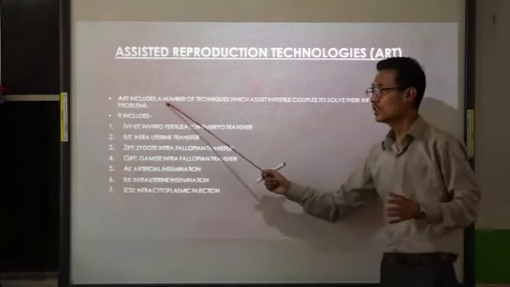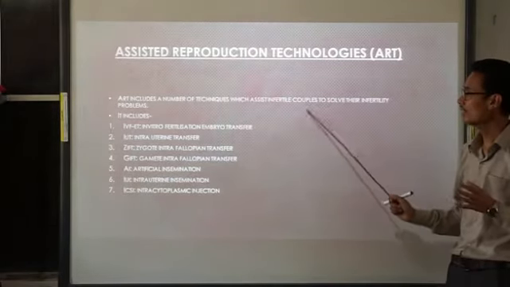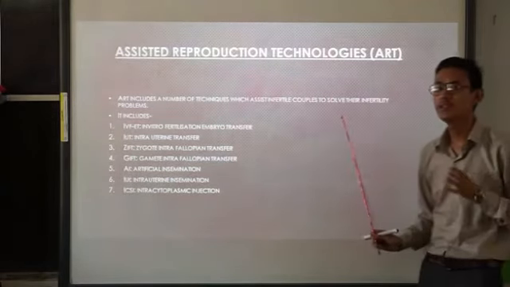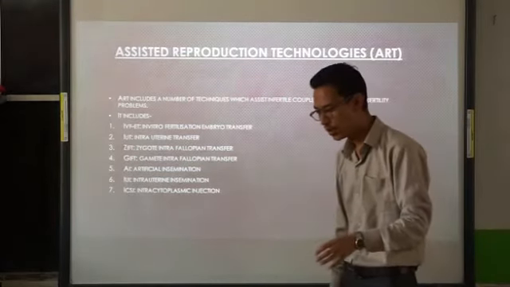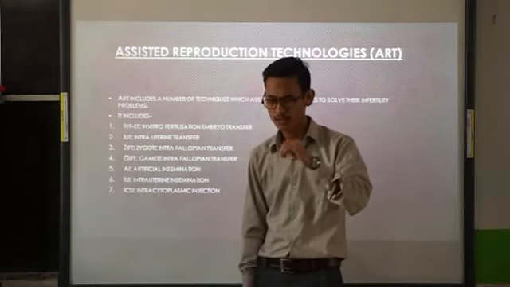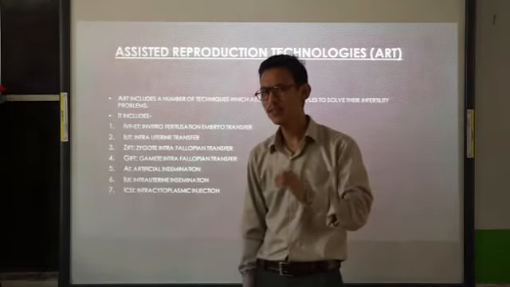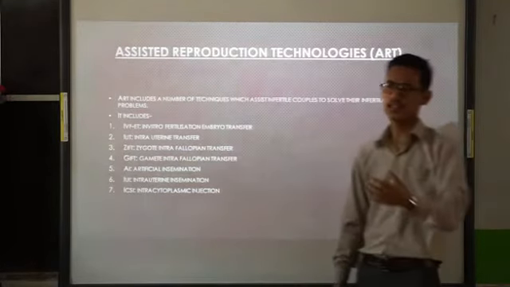So ART includes a number of techniques which assist infertile couples to solve their infertility problems, and it can be very helpful for them to conceive a child.